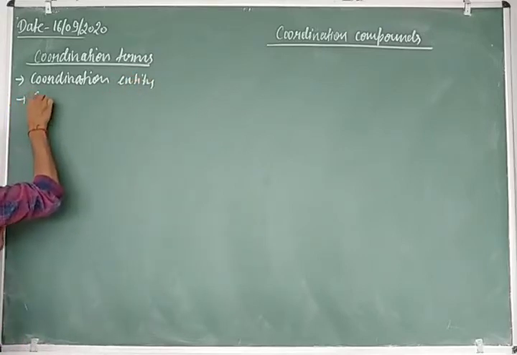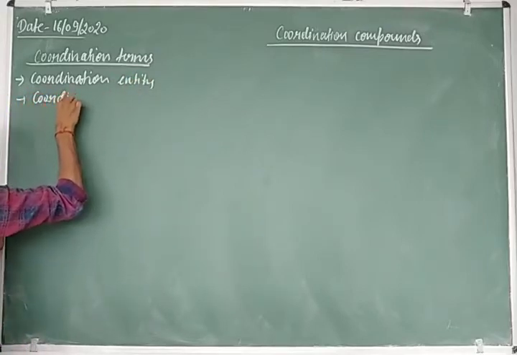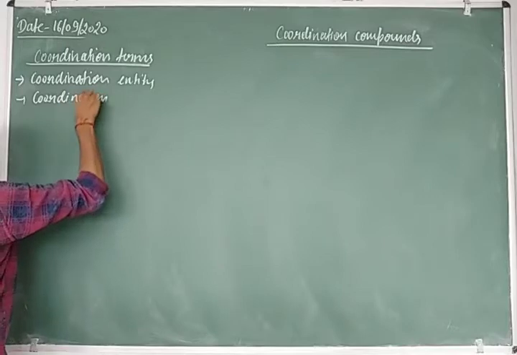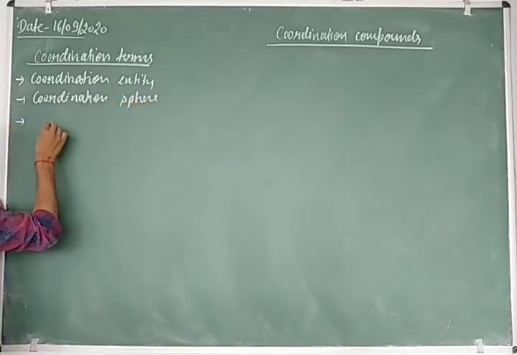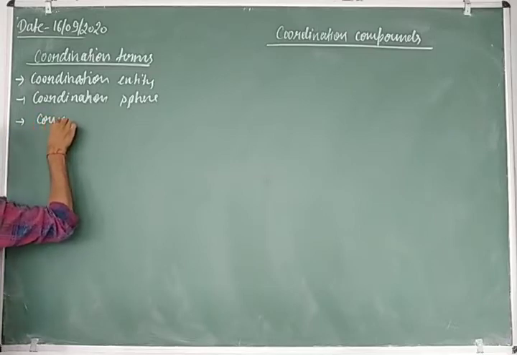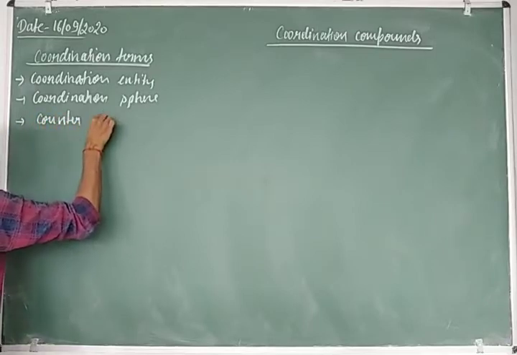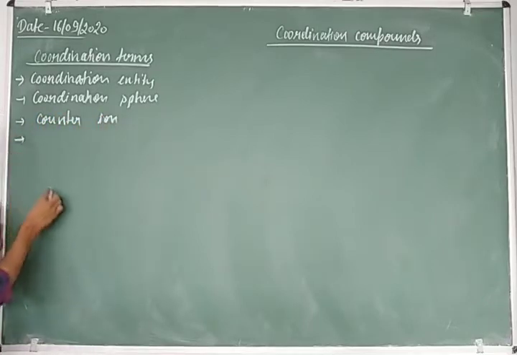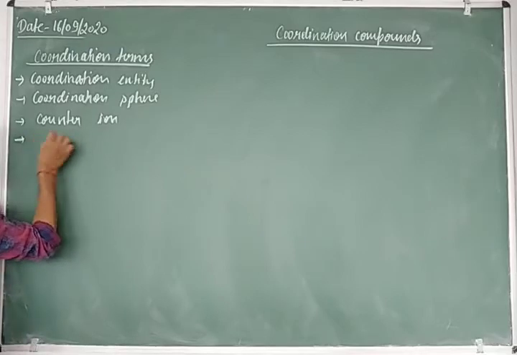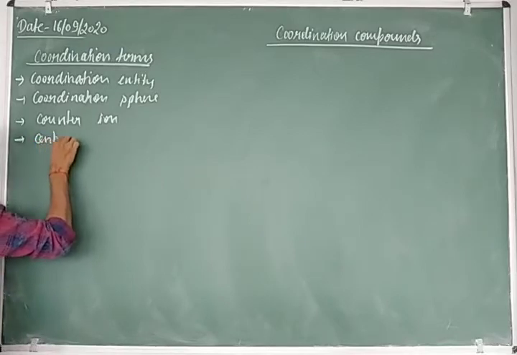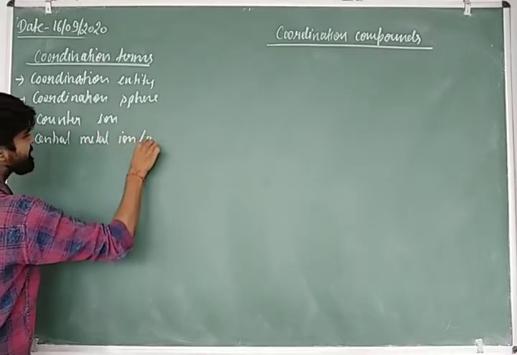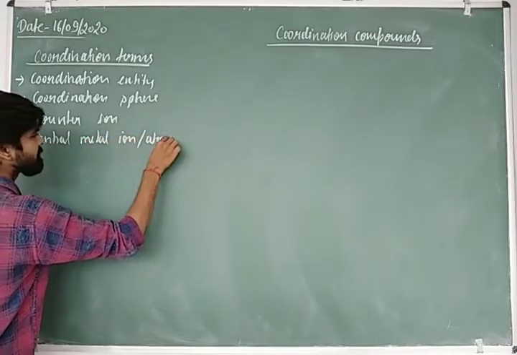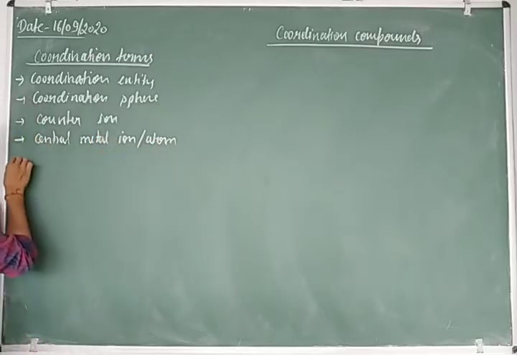Second one is your coordination sphere. Third one is your counter ion. Fourth one is your central metal ion, or atom. You can say atom also.